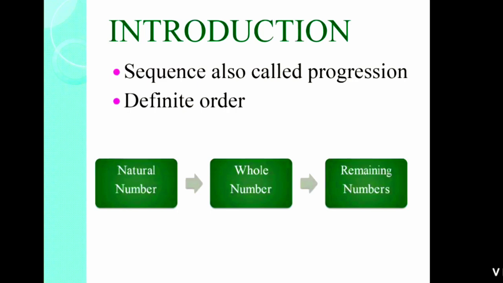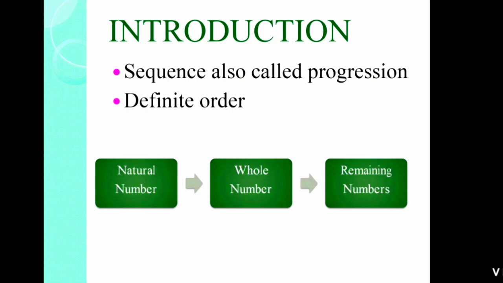Now we are moving on to the definition of sequence. You can see on your screen that sequence means progression, or you can say that the second name of sequence is progression. Now what is a sequence? Sequence is a list of objects or numbers which are interrelated to each other. Those numbers are called a sequence.